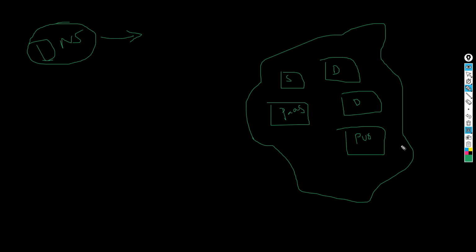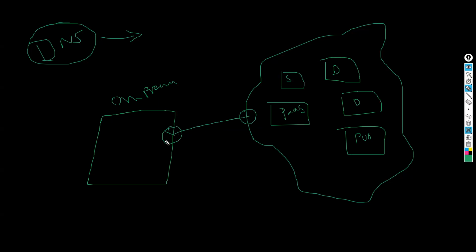Generally, all these PaaS services communicate internally within the Azure platform or with the on-premises data center. These are my on-prem data center. So definitely it's an ExpressRoute or site-to-site VPN; generally every company uses it. And all these services by default are accessible over the internet, publicly, because they are PaaS services.